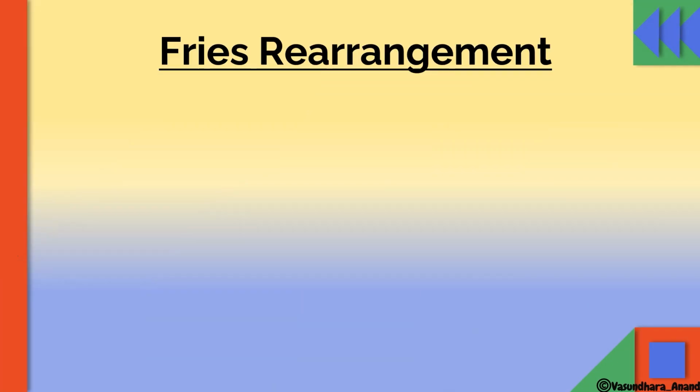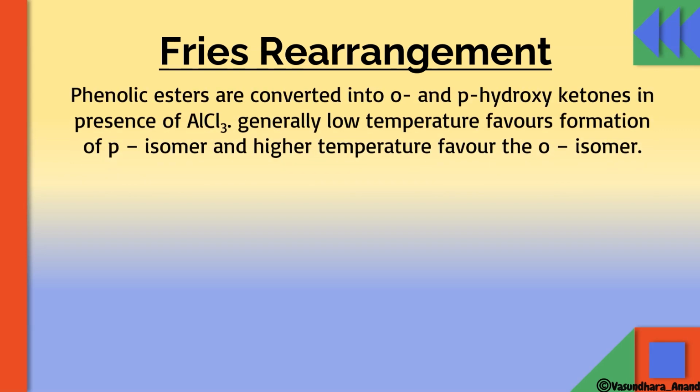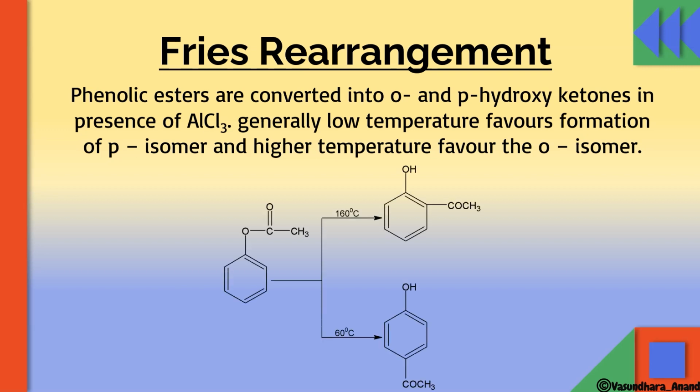Okay, so next is Fries rearrangement. In Fries rearrangement, first phenol is converted into the phenyl ester, and then it undergoes rearrangement. So phenolic esters are converted into ortho and para hydroxyketones in presence of AlCl3. AlCl3 is also used as an isomerizing agent. Generally low temperature favors formation of para isomers, while if we heat it at higher temperature, it will give you the ortho isomers. So how is it?